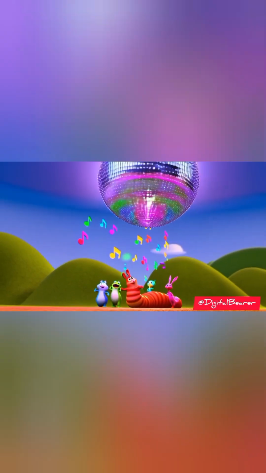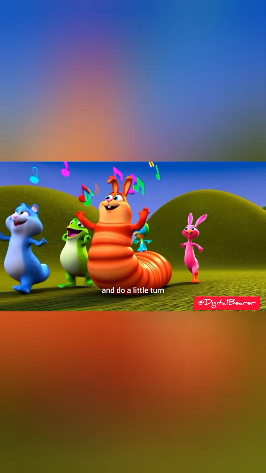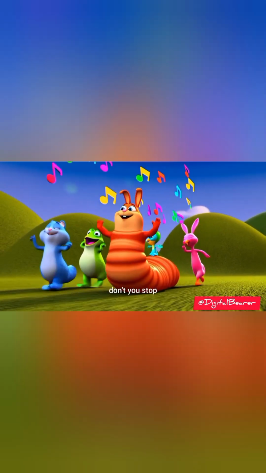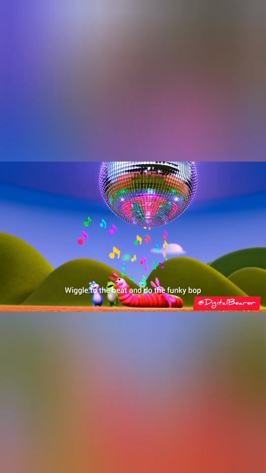Like a worm, squiggle to the left and do a little turn. Wiggle, wiggle, wiggle, don't you stop. Wiggle to the beat and do the funky bop.